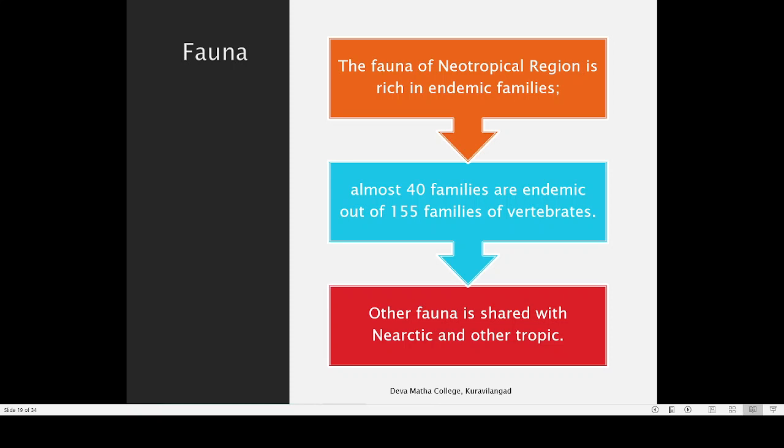Neotropical realm is actually in the equatorial region. So the animals present in the Neotropical region, South America, are also seen in many other regions. For example, you take Africa. There was a land connection with Africa around 250 million years back. Now the connection has, I think that splitting took place around 120 million years back. So before 120 million years, there was a connection between South America and Africa, and because of that, we can still see many plants, many animals which are present in South America are also present in Africa. So that is the reason for that similarity.